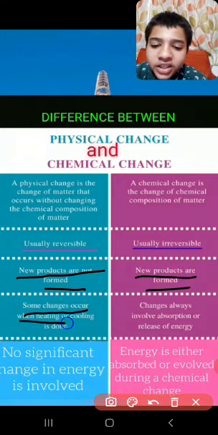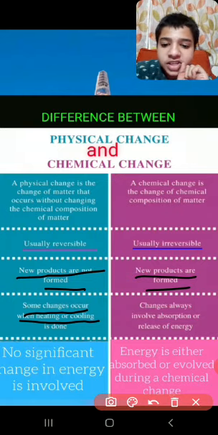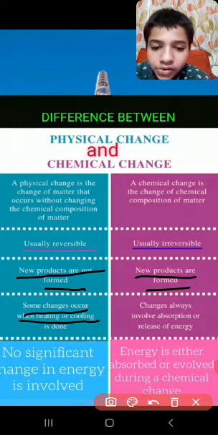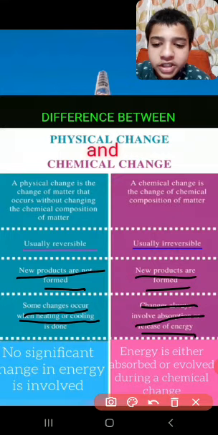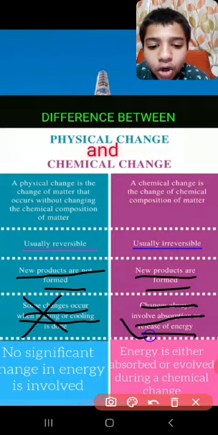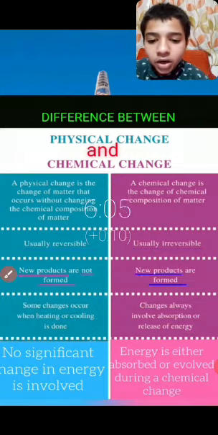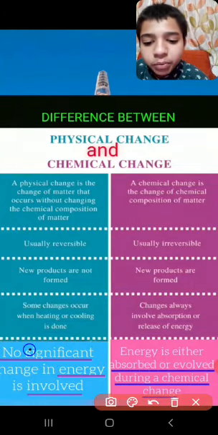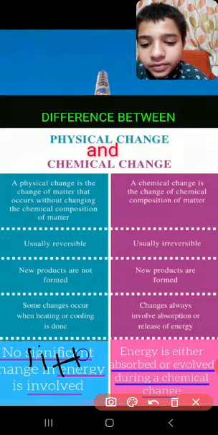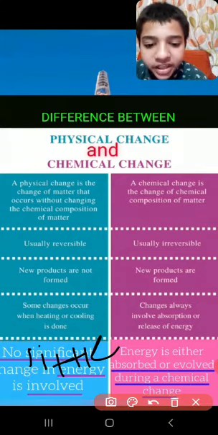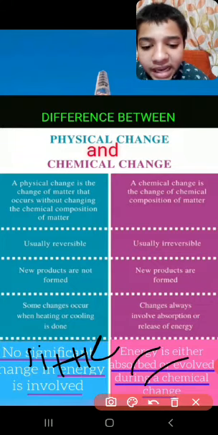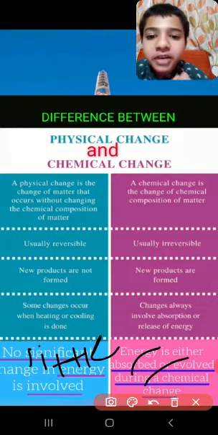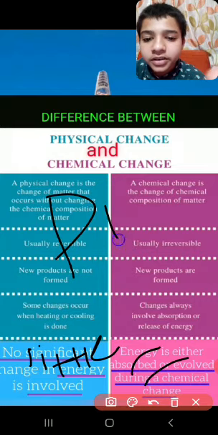Some changes occur when heating or cooling is done. Then, changes always involve absorption or release of energy. In physical change, only a little energy is involved, no significant energy, while in chemical change more energy is involved, given off, or absorbed. All right, this is the difference between chemical and physical change.